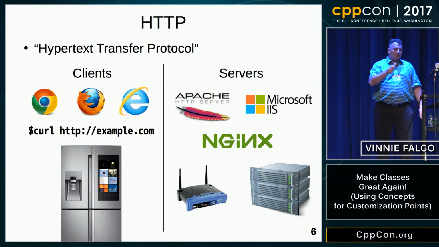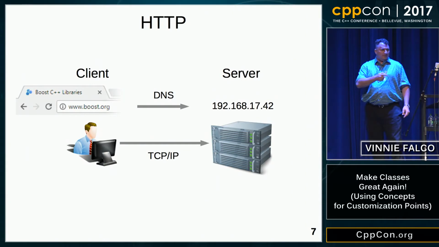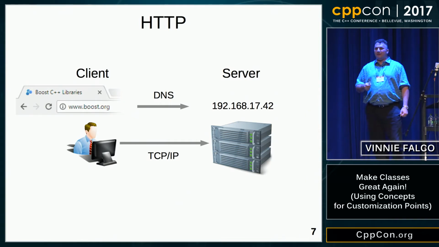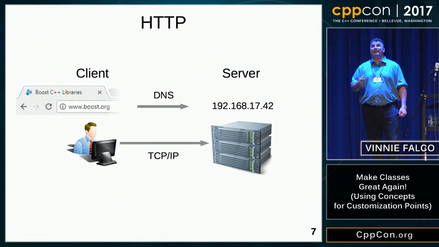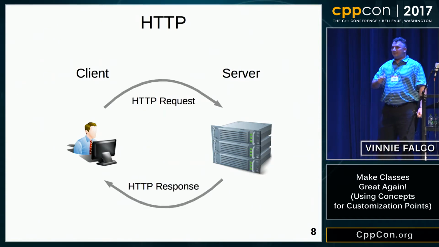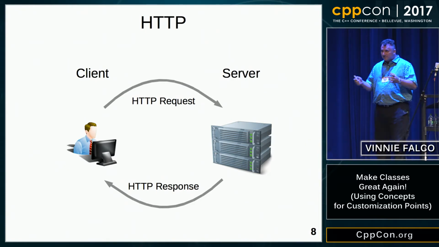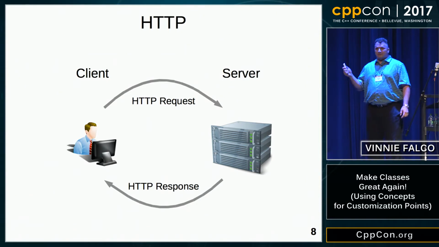So, in order for HTTP to take place, the computers need to be connected. The client, in this example, in the browser, they put in the domain name. The client performs a DNS lookup to retrieve its IP address, and it makes a connection to the server. So now that the connection is established, the HTTP conversation can take place. The client sends a message to the server. That message is called an HTTP request. The server processes the message, it does its thing, and then it sends back something called an HTTP response.